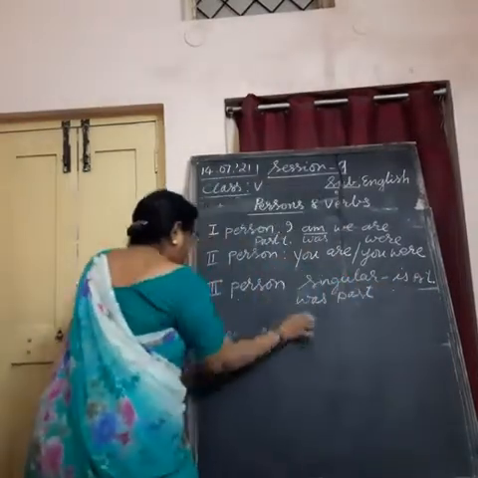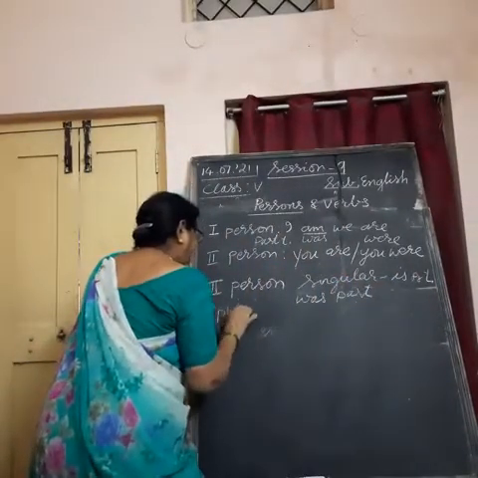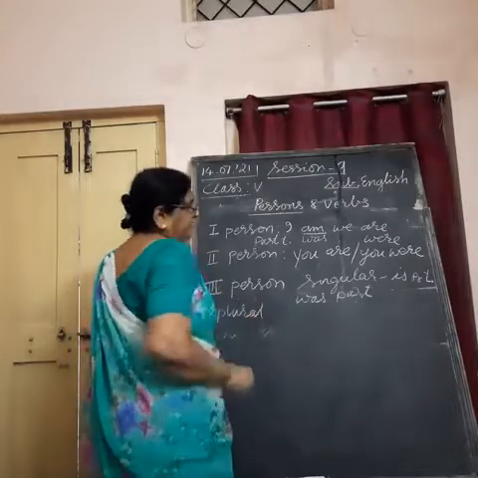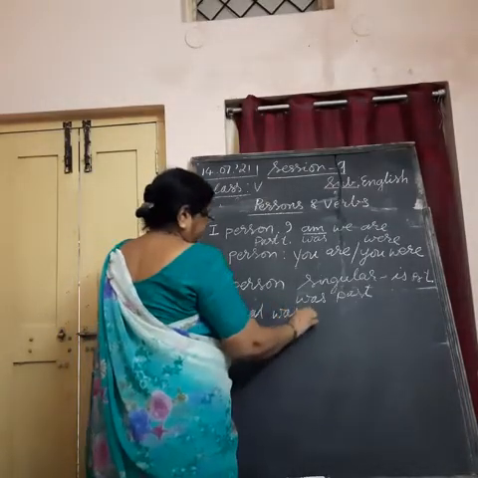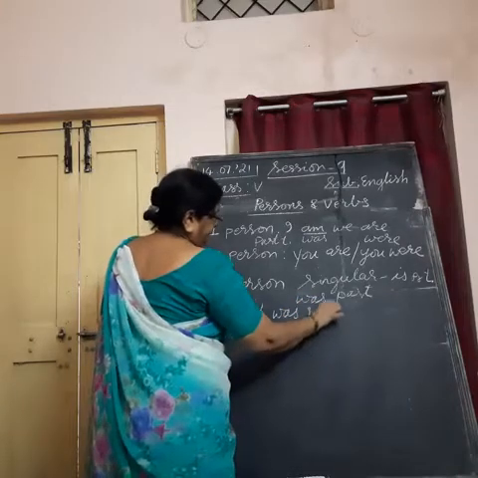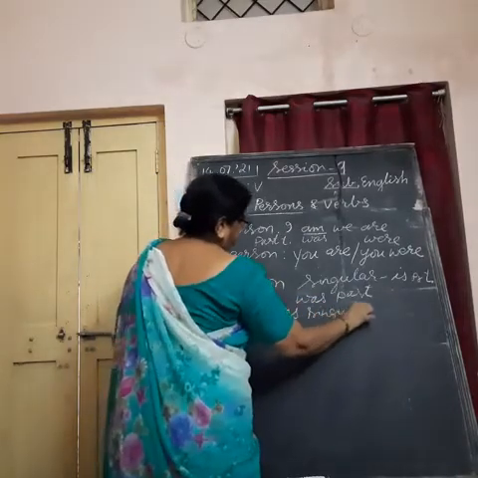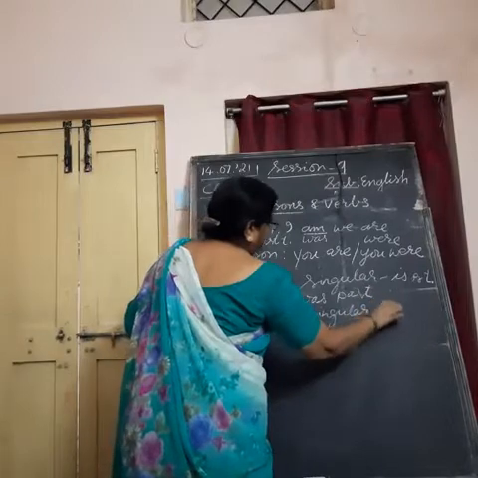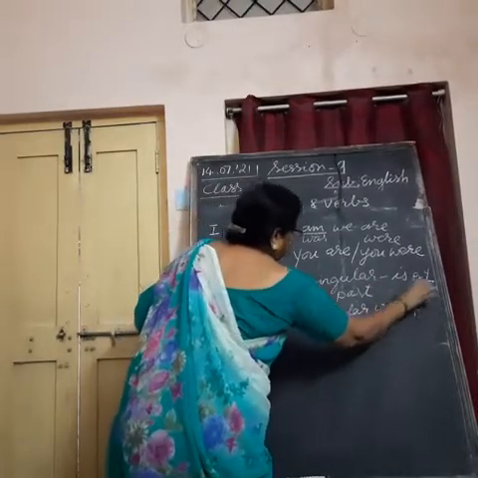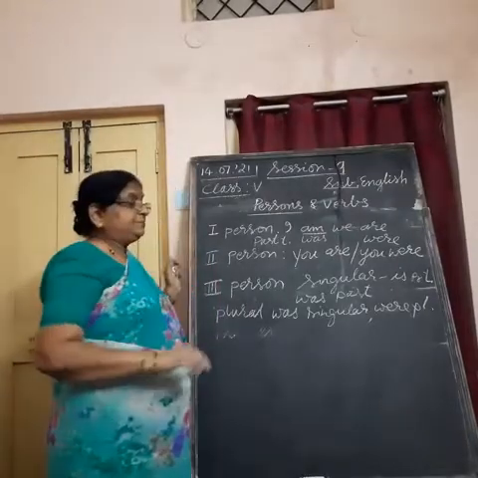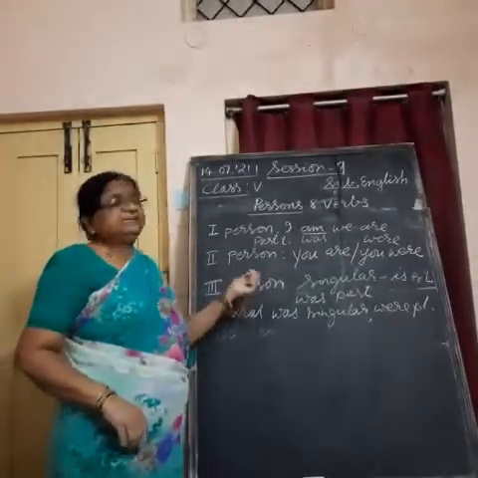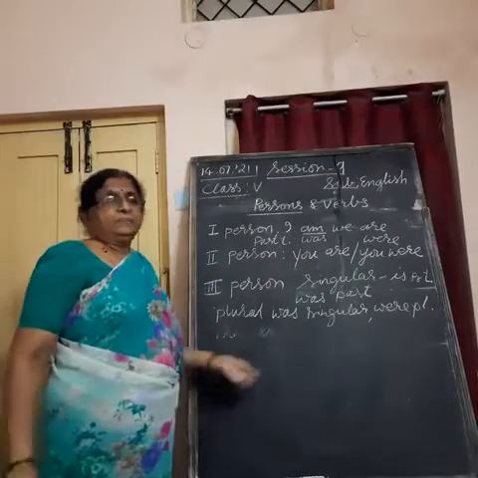In plural, we use be form. Was for singular, were for plural. Understand? And in third person, I am talking about singular he, she, it, any person's name.